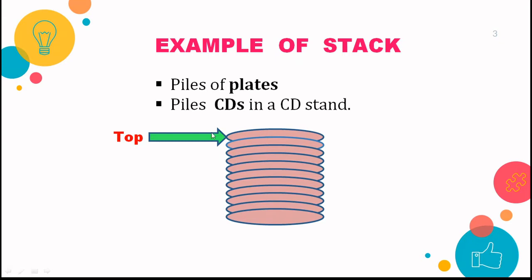Then this top pointer is used for pointing to the topmost location in the stack. We specifically use top in stack, and we use rear and front pointers in queue, which we will understand later. This top value keeps on decreasing as we take the plates one by one, and in the end this particular top will be taken by us.